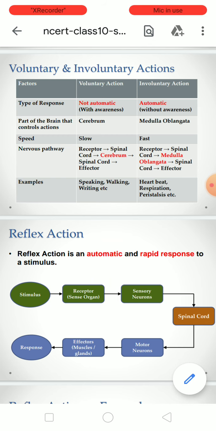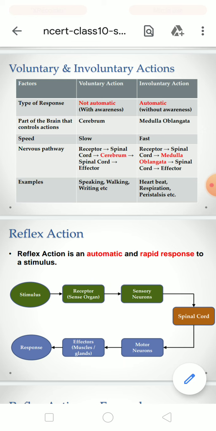What is the nervous pathway for voluntary action? From the receptor it passes to the spinal cord, and the spinal cord to the cerebrum, and the cerebrum to the spinal cord, and then the effector. And in involuntary, receptor to the spinal cord, then the medulla oblongata, then the spinal cord, and then the effector. As we have discussed earlier, in voluntary action the cerebrum controls it, and in involuntary action the medulla oblongata controls it.